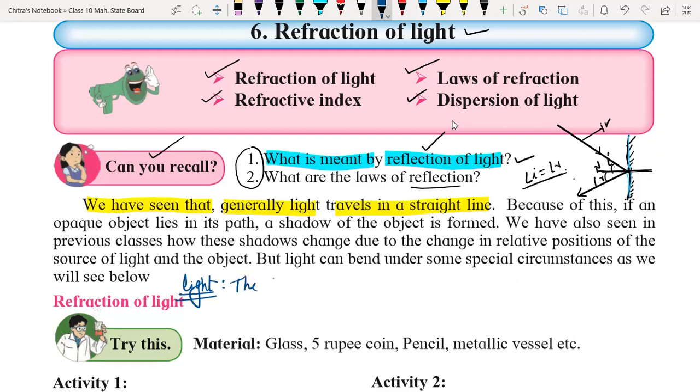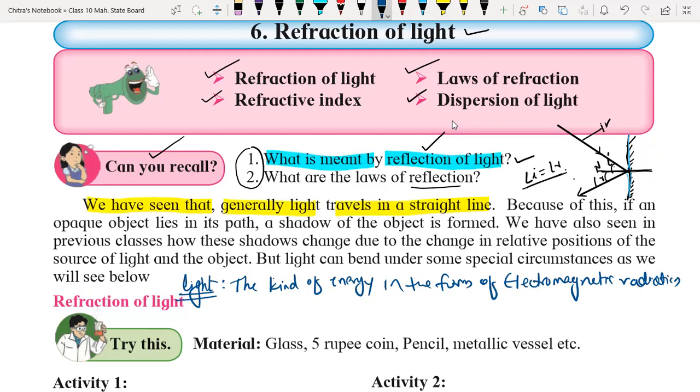Yes, light is a kind of energy in the form of electromagnetic radiation, which produces the sensation of vision. Understood everyone?